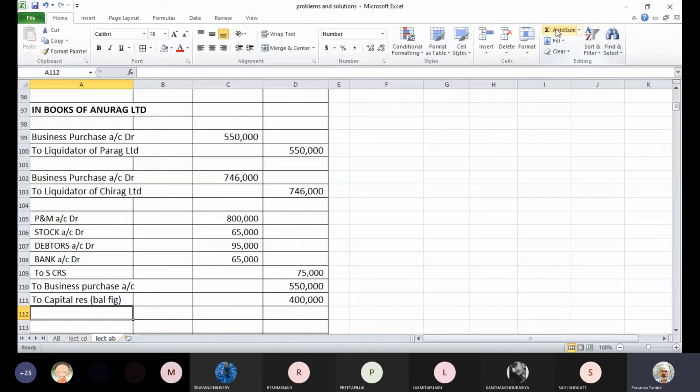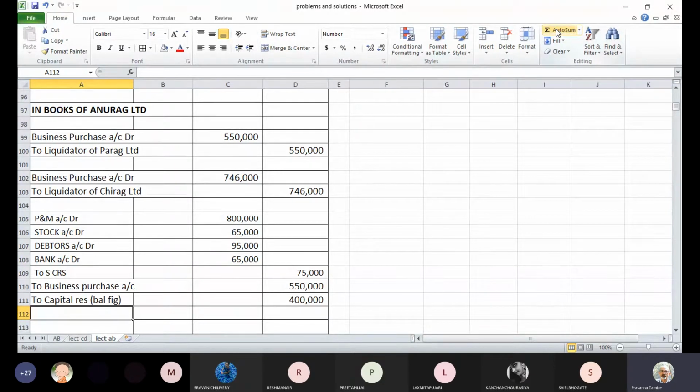So in the case of Parag Limited, we get a capital reserve when we record the assets and liabilities taken over. Why do we get a capital reserve? The reason is that the assets and liabilities taken over from Parag Limited have a higher value in comparison to the amount of consideration paid.